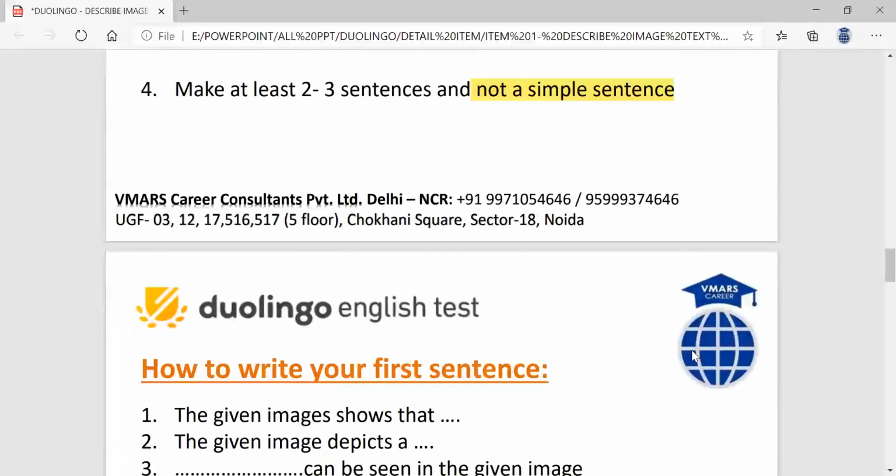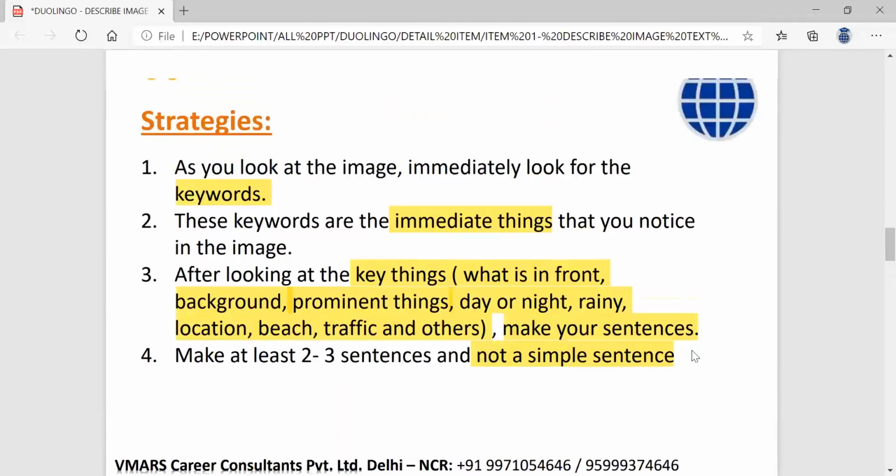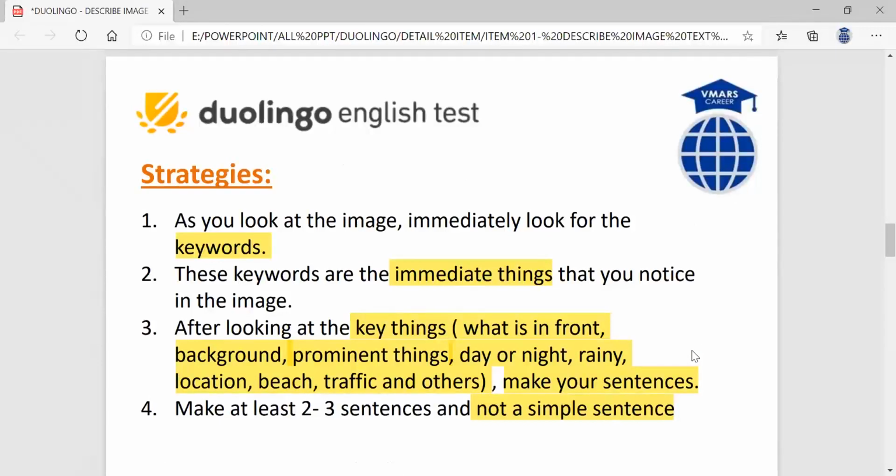Now let's move on to work on the template. I'm going to give you a template for the strategies of describe image.